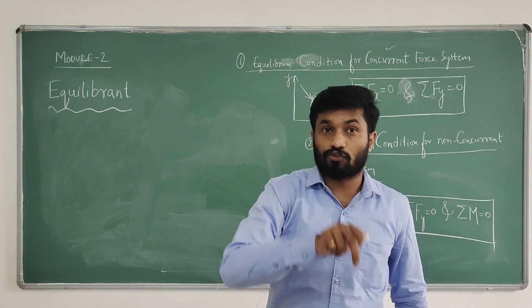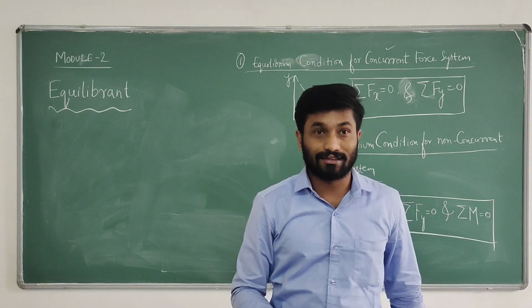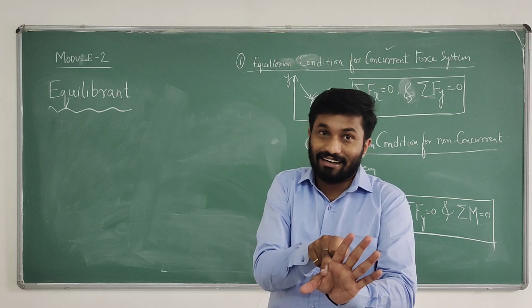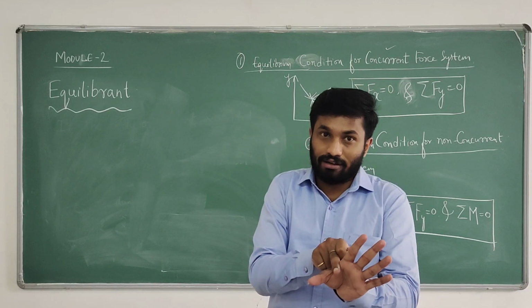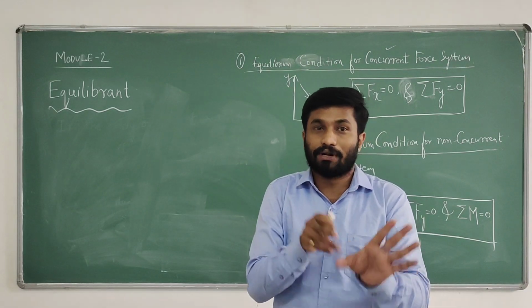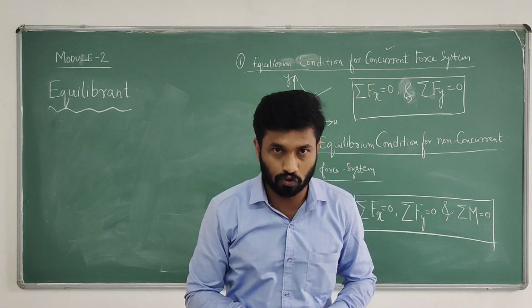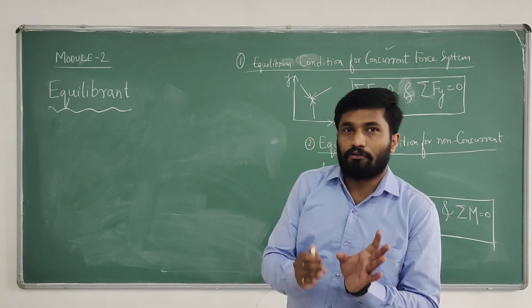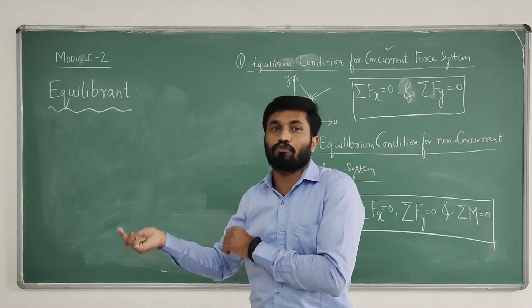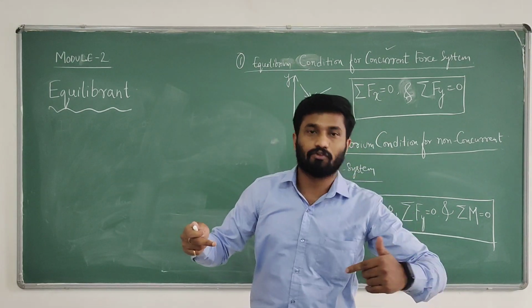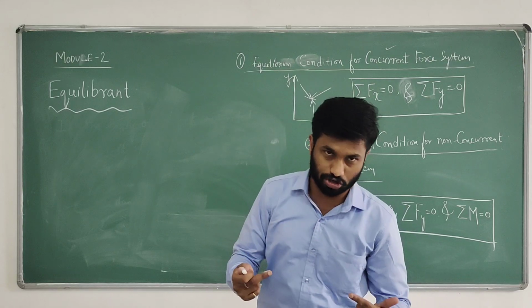That extra force is called the equilibrium force. Generally the equilibrium force has the same magnitude as the resultant but in the opposite sense. Opposite sense means in the opposite direction.